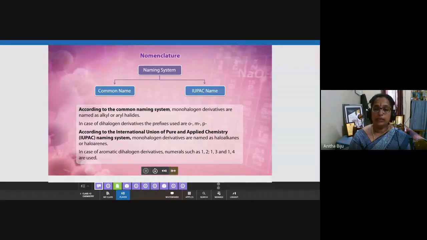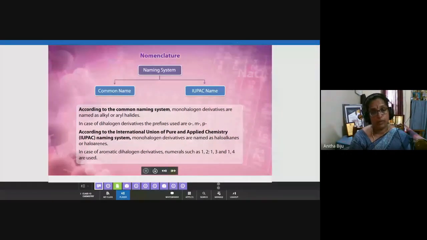Third point: if more than one of the same type of substituent is there, you can use the prefixes di, tri, etc. Okay? Dichloro, tribromo. In this way, we can add the prefixes if one type of substituent is present more than once. And the next rule is arranging the substituents in alphabetical order.